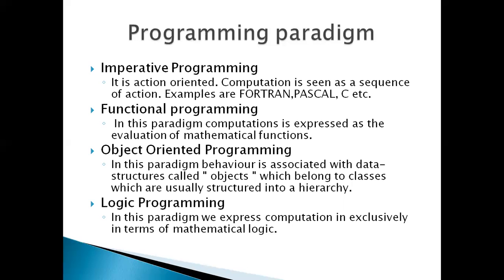It is a very important programming paradigm, used in most places in programming. In this paradigm, behavior is associated with data structures called objects, which belong to classes which are usually structured into a hierarchy. We will see further.